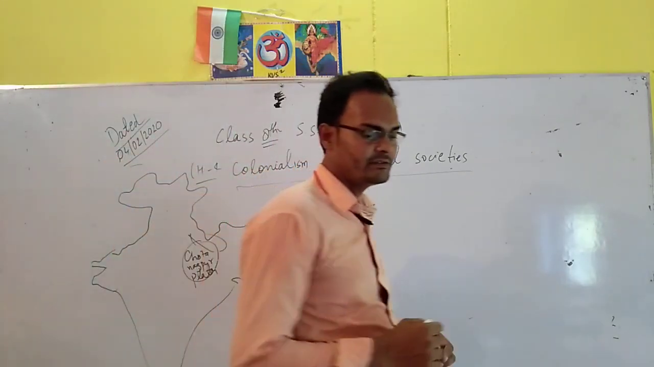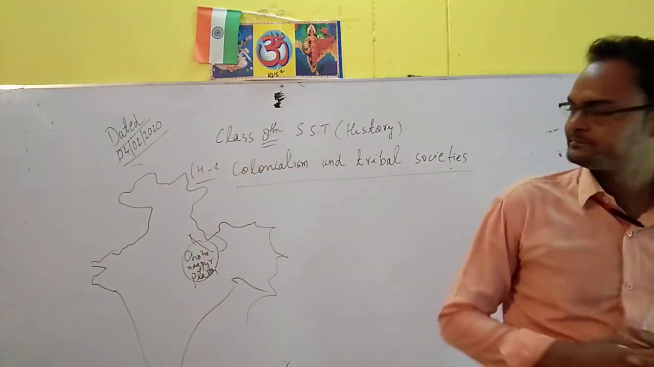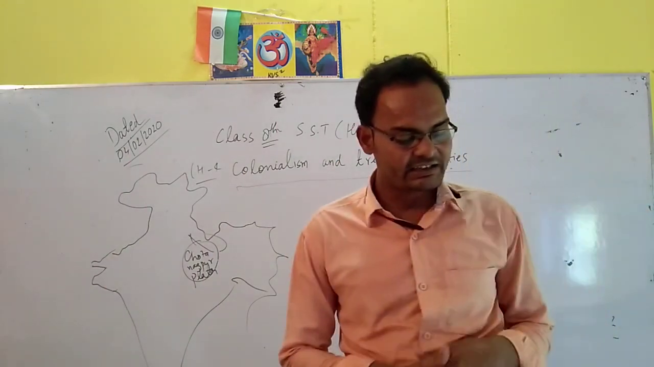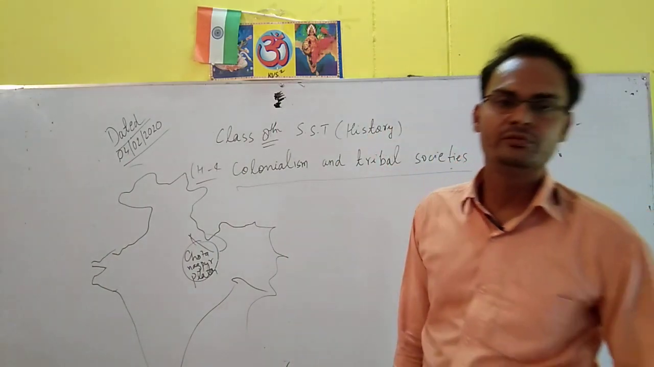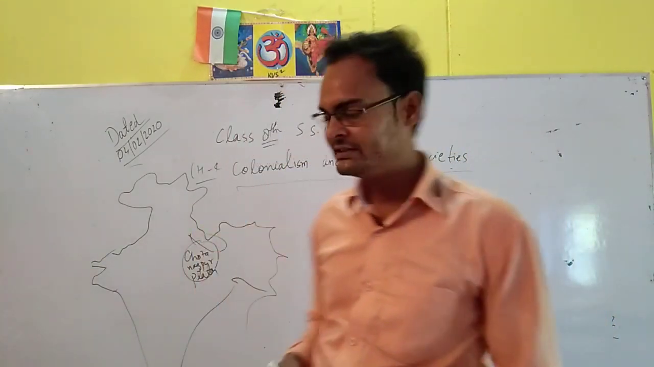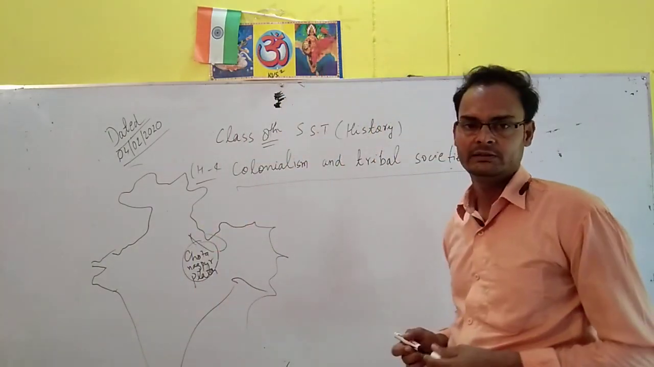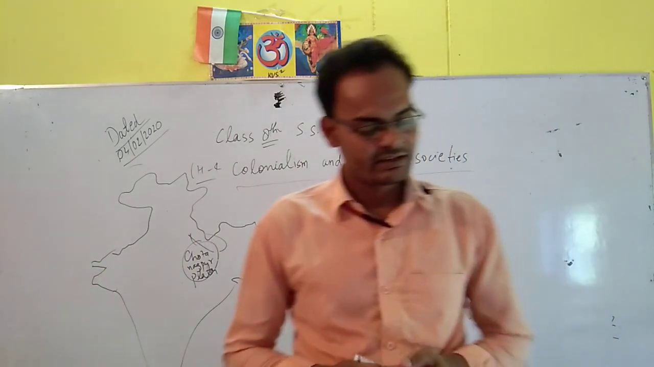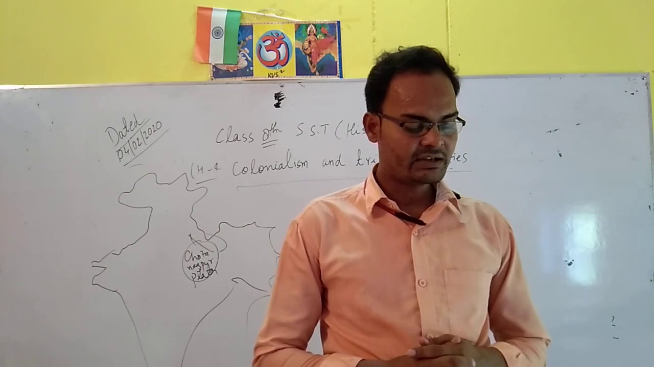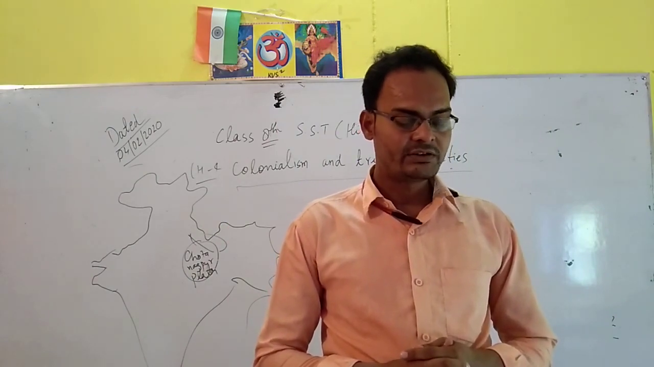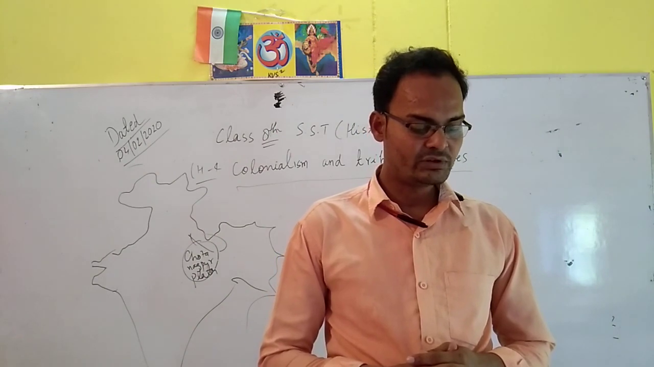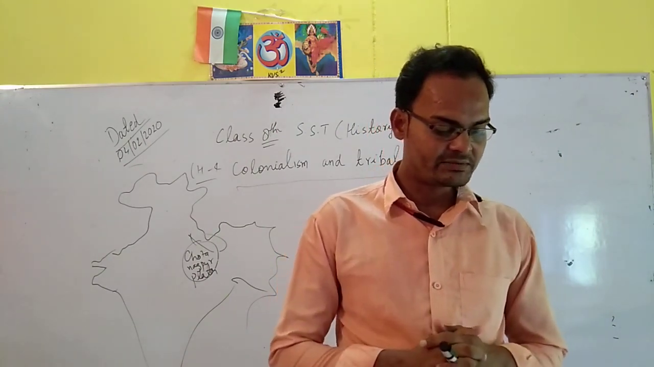And students, we have chapter 4, colonialism and tribal societies. And in that we have read up to page 47, the Munda rebellion. In that we see Birsa Munda, who was the leader of that rebellion. So after exploitation by the British, some tribes of Chotanagpur like the Hos, Kols and Mundas collaborated and